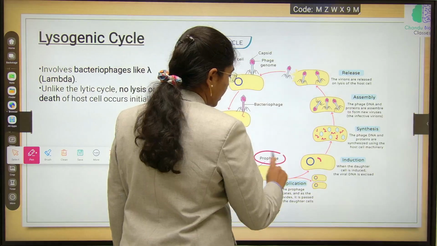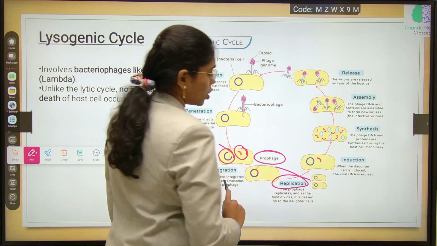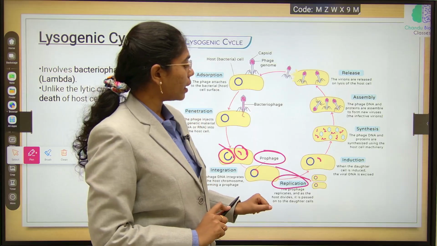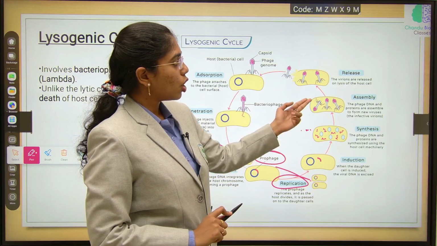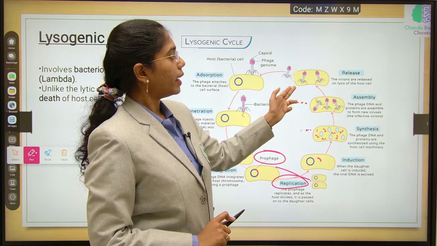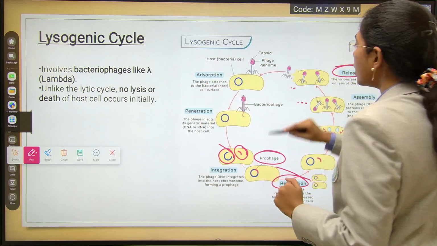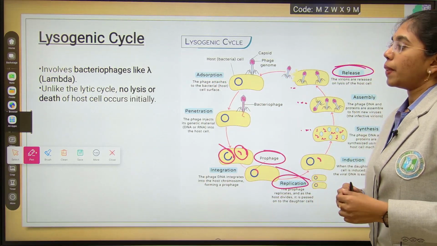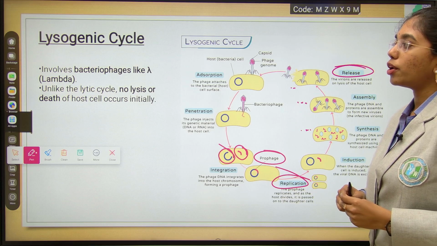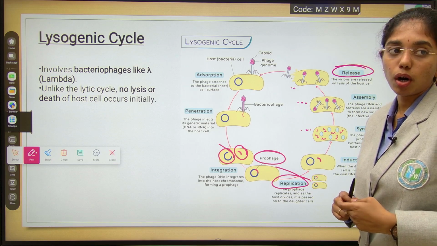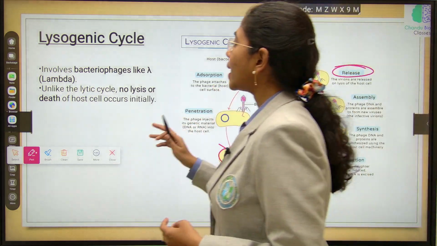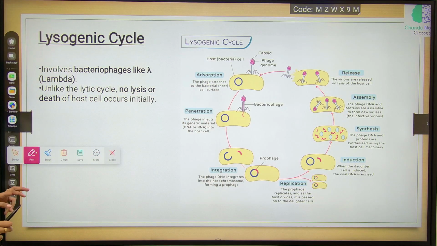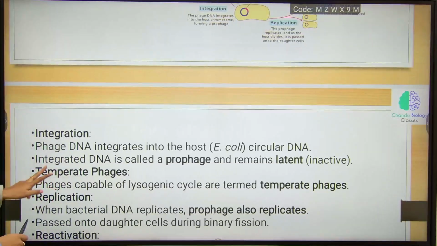This step is integration followed by replication, where viral particles will replicate along with the bacterial DNA, and then synthesis followed by assembly and then release. These are the sequential steps of the lysogenic cycle, and bacteriophages like lambda are involved in it. Unlike the lytic cycle, there is no lysis or death of the host cells. Clear till here? Any doubts anywhere?